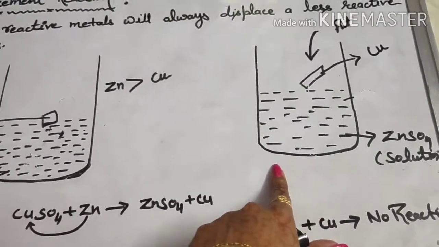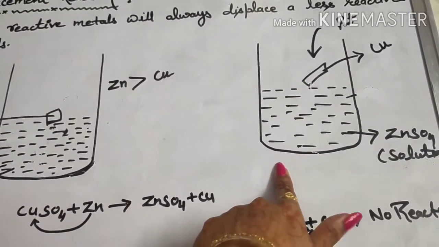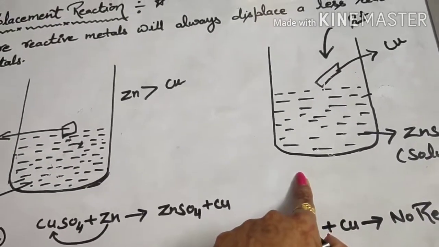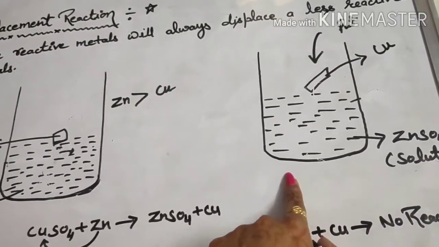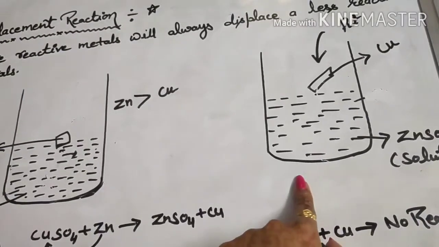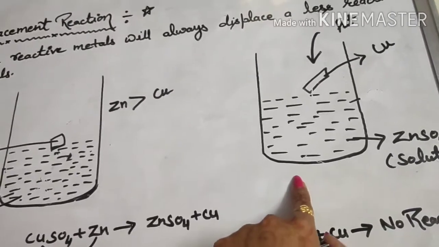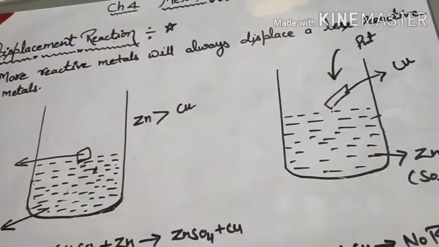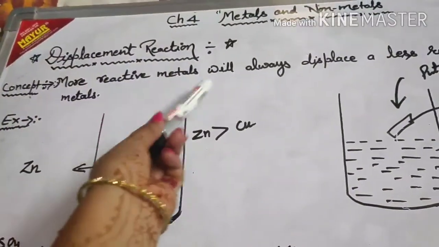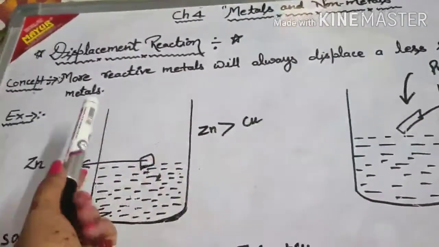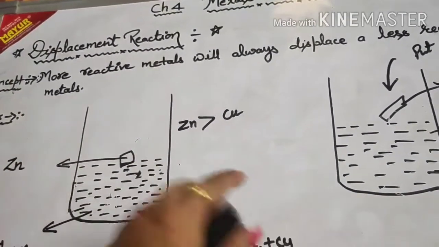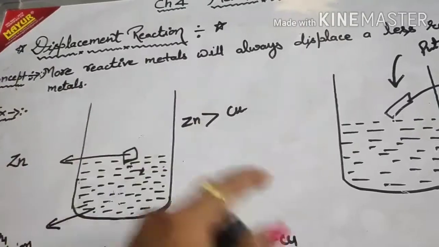But in this case you see there is no change in color. Why is there no change in color? It means no reaction takes place. That is very surprising, but the concept is very simple: more reactive metals will always displace less reactive metals. More reactive means a more powerful metal always displaces the less powerful metal.